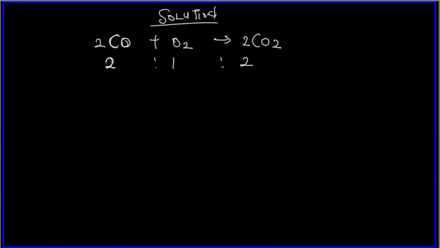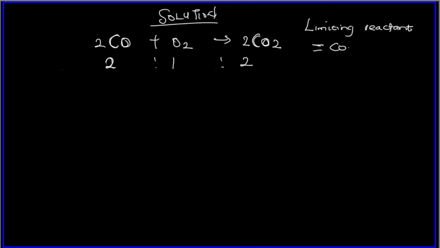We have determined the limiting reagent. The limiting reagent is what? The limiting reagent is CO. So the limiting reactant is equal to CO. We know that already.